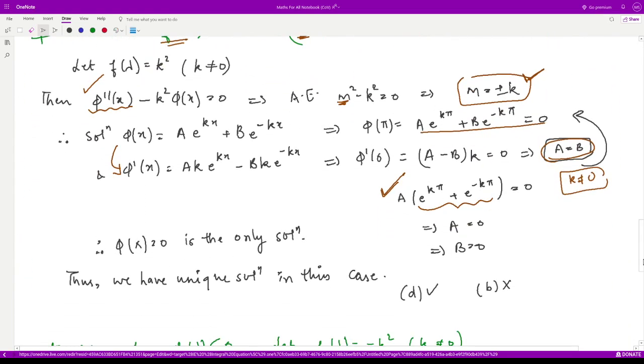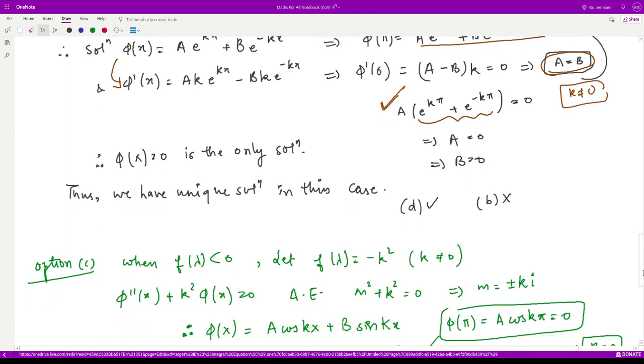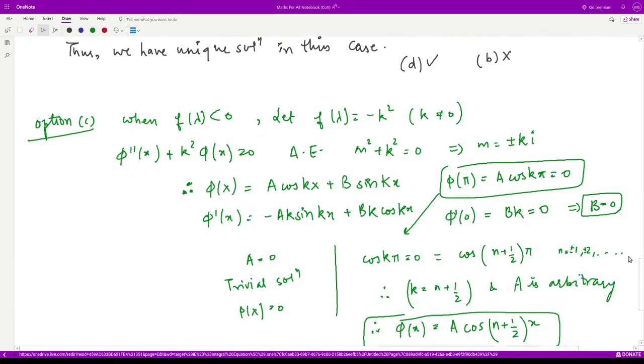When f of lambda is negative, in that case we can assume it to be minus k square, minus of some positive number where k is not equal to 0. So our equation becomes phi double dash x plus k square phi of x is equal to 0. And the auxiliary equation becomes m square plus k square is equal to 0. So m is equal to plus minus k i, and the solution corresponding to the imaginary roots is something like this, cos and sine. And we can take its derivative, no problem in that. We can apply the limits.